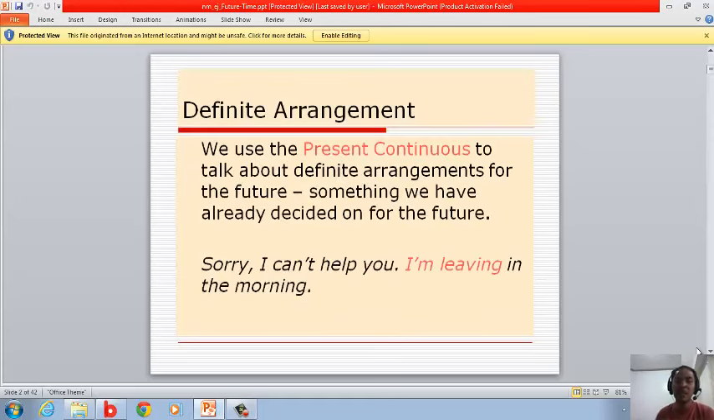Okay. Definite arrangement. We use the present continuous to talk about definite arrangements for the future, something we have already decided on. For example, "Sorry, I can't help you. I'm leaving in the morning." So where's the present continuous in here? I'm leaving. Why? Because it talks about the definite arrangement for the future.